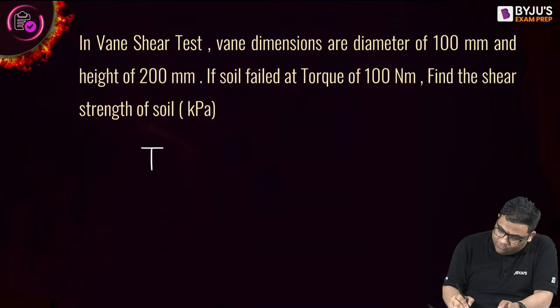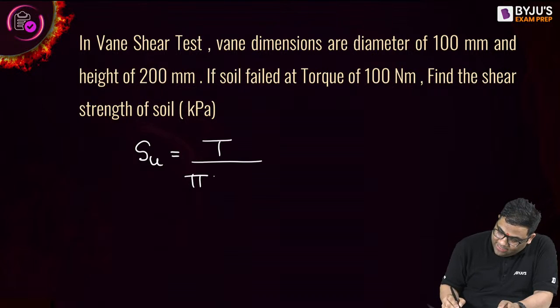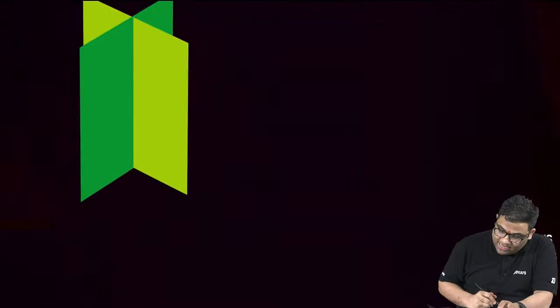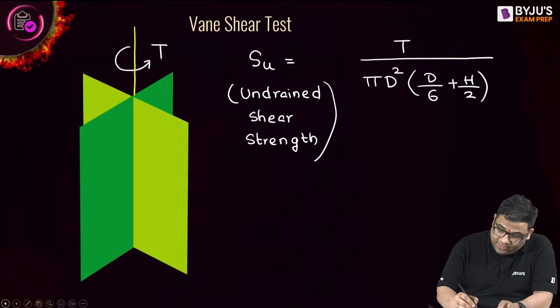So directly I can use the formula: the shear strength will be equal to the torque divided by pi d square, then d by 6 plus h by 2. What are these d and h? We'll see this in this diagram. This is the Vane, it will rotate.